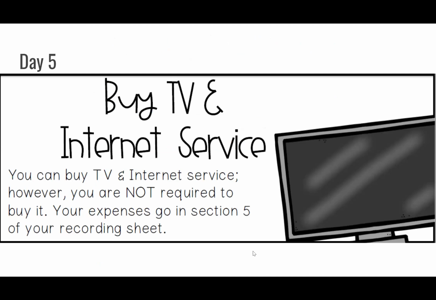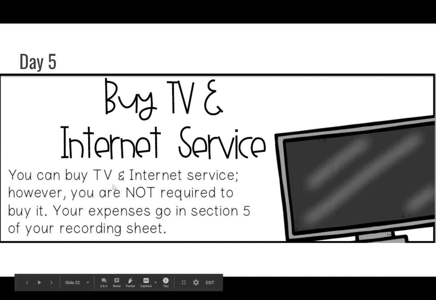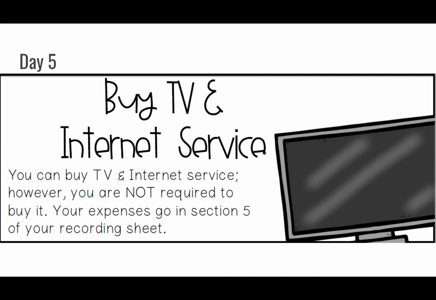Friday's assignment. So Friday's assignment is just like the extra. So it's not essential, but if you would like a house with internet, you have to pay for internet. So this is for section 5. Everything else is section 5. It's all non-essentials, but great things to have. You can buy TV and internet service. However, you are not required to buy it. Your expenses go in section 5 of your recording sheet. So section 5 would be the section that we fill out today on Friday.